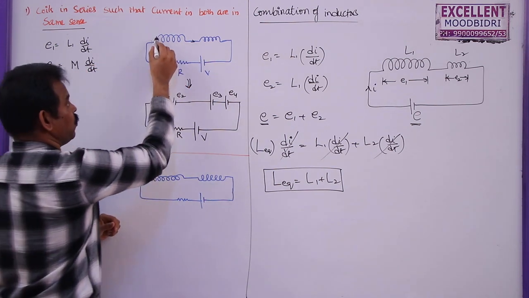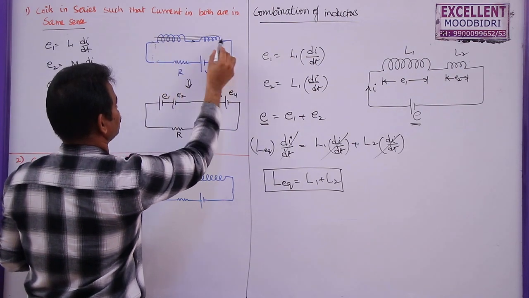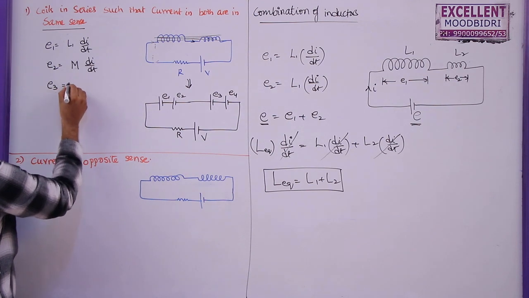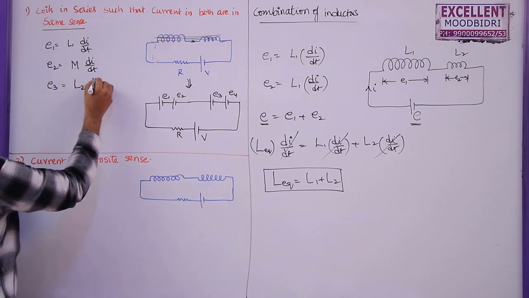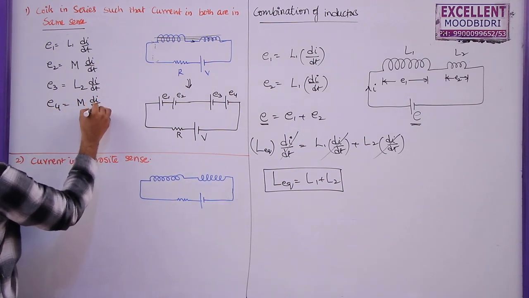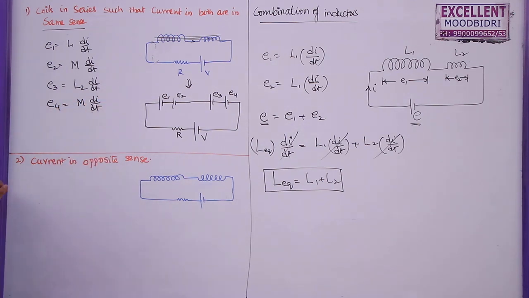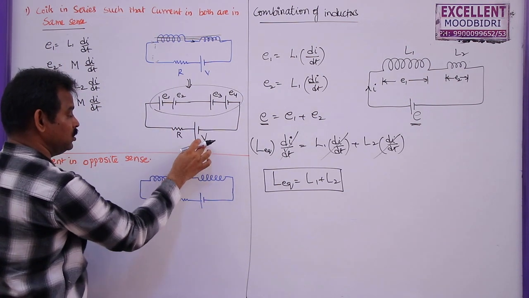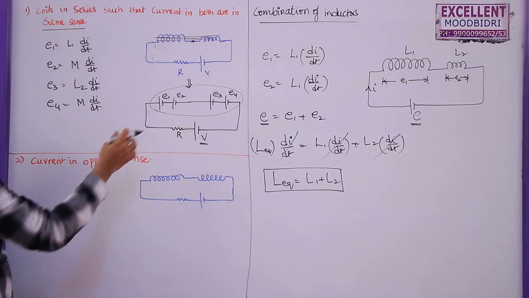Why? Because whatever the current that is passing here, it will produce some flux. That flux will pass to this one. I can write this as M into di by dt. E3 is equal to L2 di by dt. E4 is equal to M di by dt. So by using all these four, the total voltage given is V. The EMF induced which opposes this one is E1 plus E2 plus E3 plus E4.